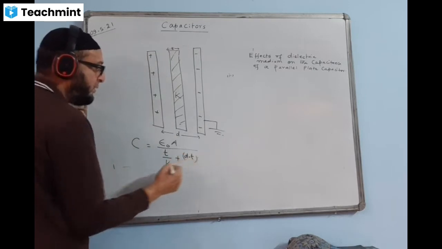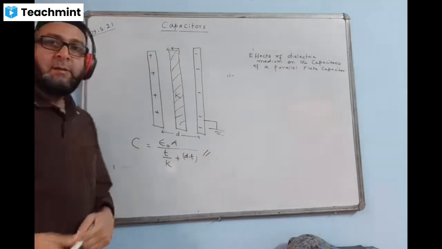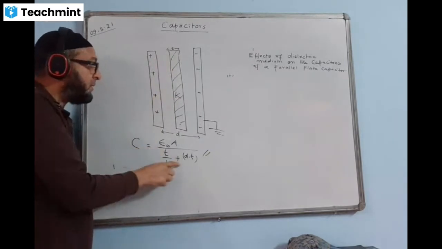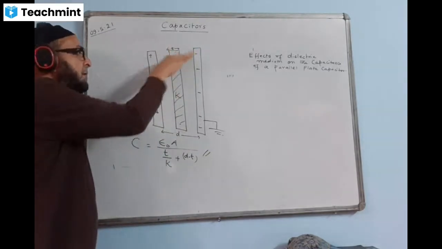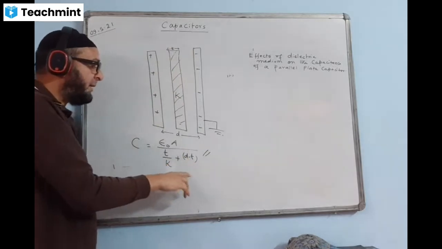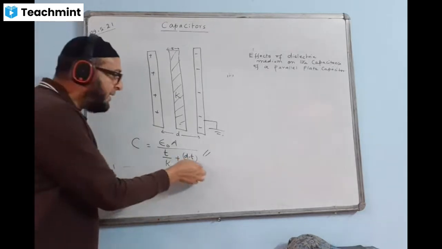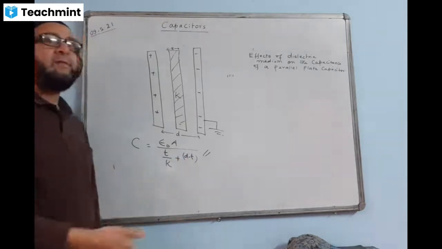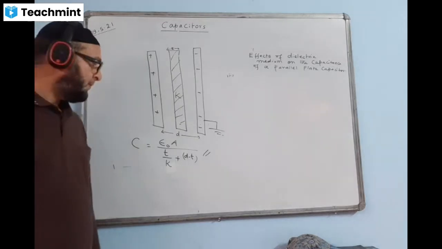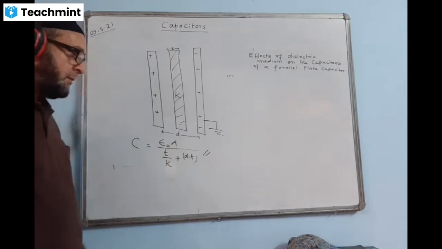So we decide this. That time the formula will change and it becomes this. T space is filled with K, so T divided by K, plus how much space is vacant? D minus T space is vacant, that is, filled with air, and the dielectric constant of air is 1. So we are dividing this part by 1, that means we are not dividing, we just keep it like that. This becomes the formula in that case: epsilon naught A upon T by K plus D minus T. This is the formula.